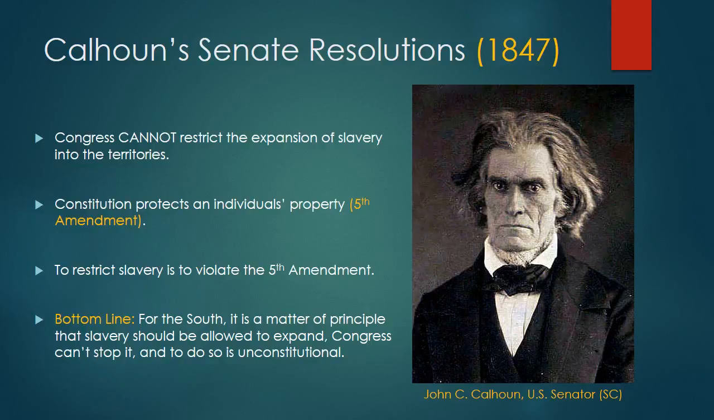And so this is kind of the Southern answer to the question of whether or not slavery should be allowed to expand into the territories. It's a very good argument, and you have to hand it to Calhoun. Legally speaking, he has it. But there's a problem here. The North doesn't see it this way. And the property that we're talking about is, of course, human beings. But this is the Southern answer, and we see it in the form of John C. Calhoun's Senate resolutions of 1847.